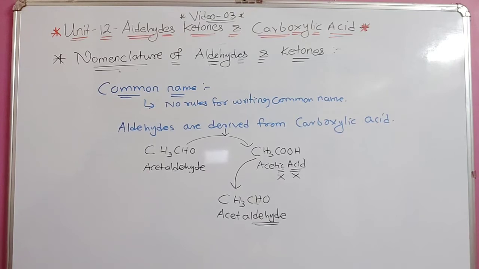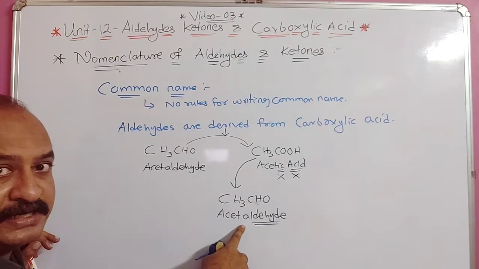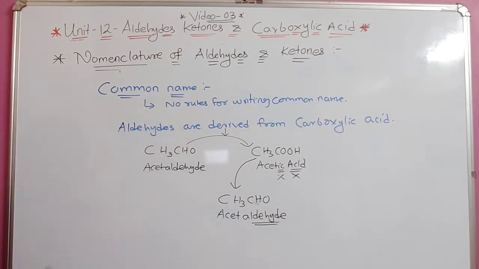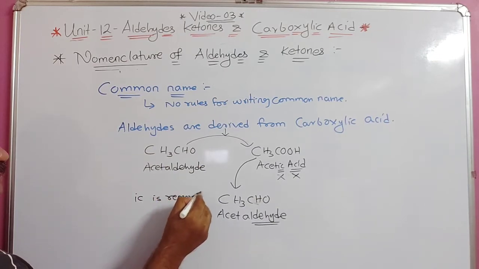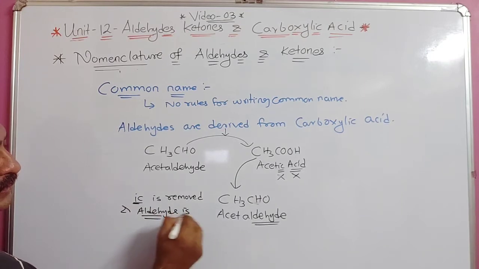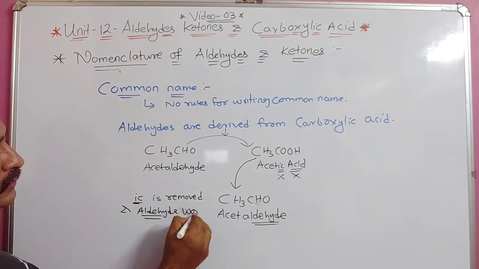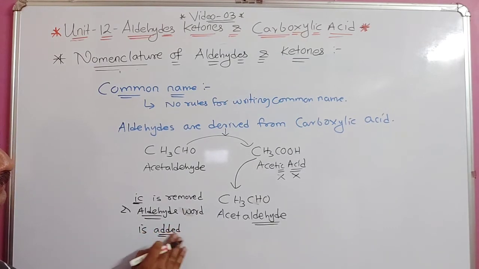Now in the same way, this is related to the common name. What is removed? IC is removed and aldehyde is added. If you want, you can write it down as an example.